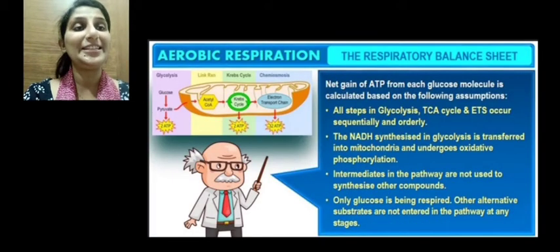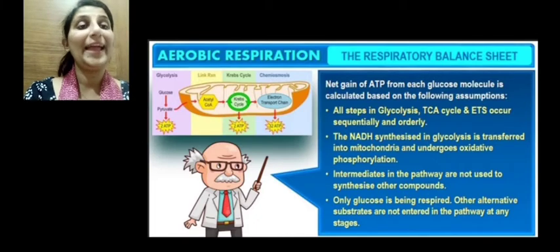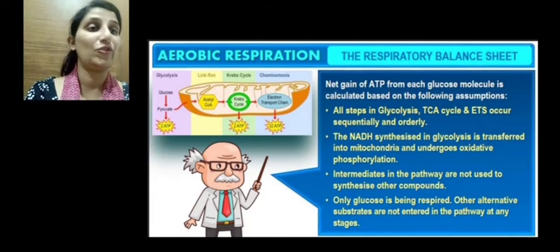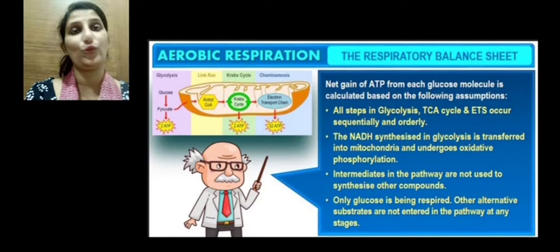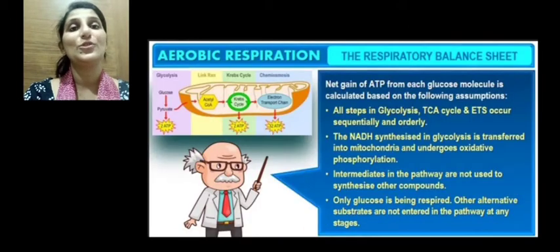So, net gain of ATP from each glucose molecule is calculated based on the following assumptions. All steps in glycolysis, TCA and ETS occur sequentially, one after the other. The NADH synthesized in glycolysis is transferred into mitochondria and undergoes oxidative phosphorylation. The NADH, which was synthesized in the cytoplasm during glycolysis, is transferred to the mitochondria so that it can undergo oxidative phosphorylation to synthesize ATP.